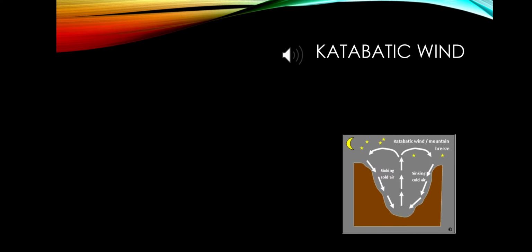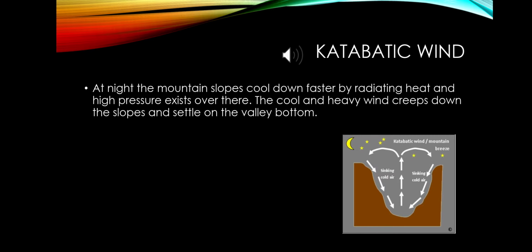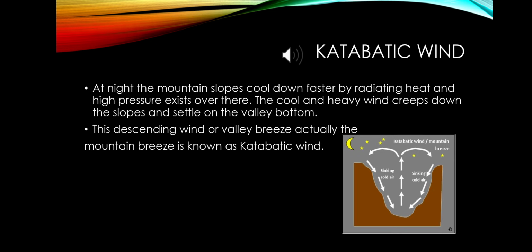And the opposite is katabatic wind. At night, the mountain slope cools down faster by radiating heat, and high pressure exists over the top of the mountain. The cool, heavy wind creeps down the slope and settles on the valley bottom. This descending wind, the mountain breeze, is known as katabatic wind.